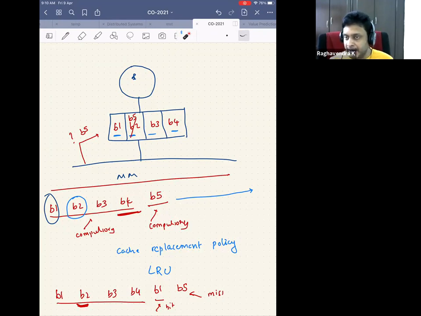Or I say, I don't want to have the headache of all this. I will come up with a random policy, which means that I will just toss a coin or generate a random number and do a modulus by 4. So I will get either of the 4 addresses. I'll pick a block at random, remove that block, and keep the new block there. So it's just called a random policy. So I have come up with an LRU policy, an MRU policy, and a random policy. Any other policy you can think of?